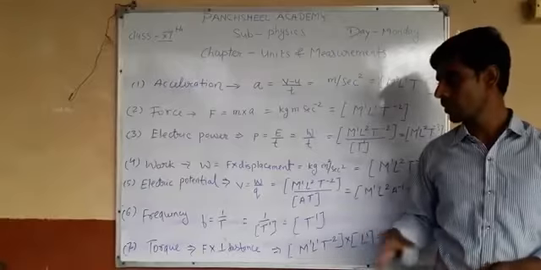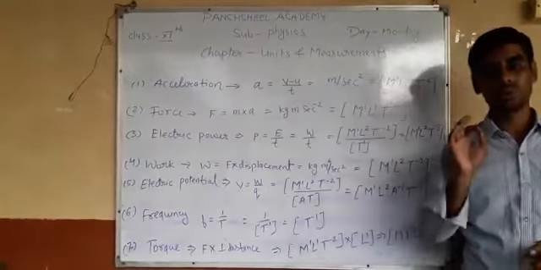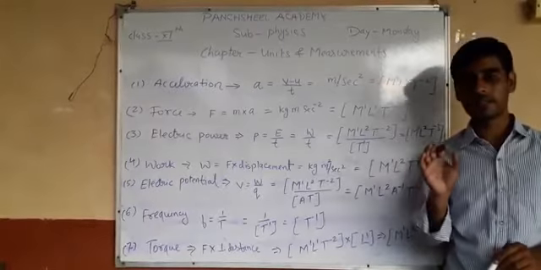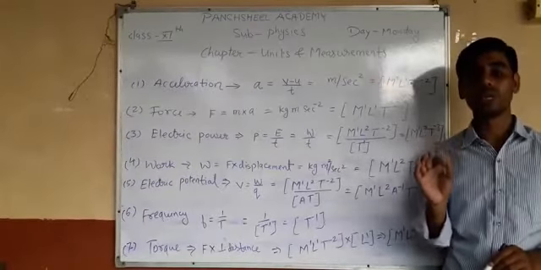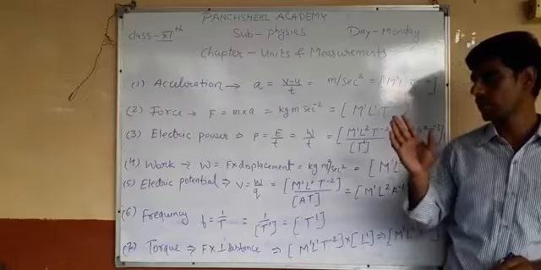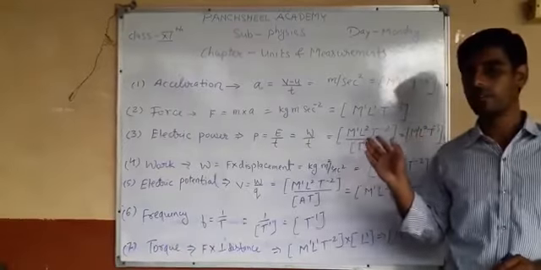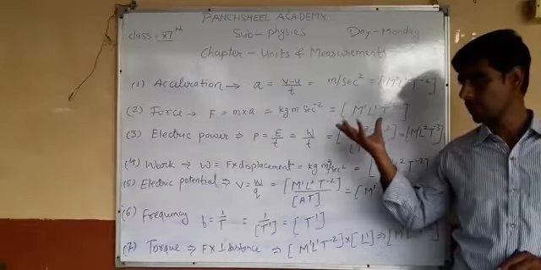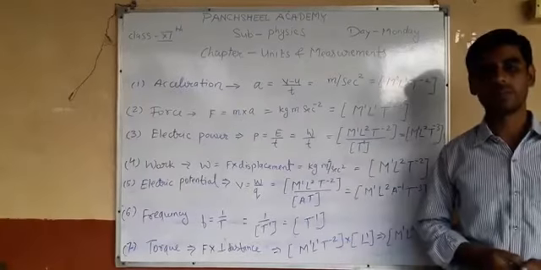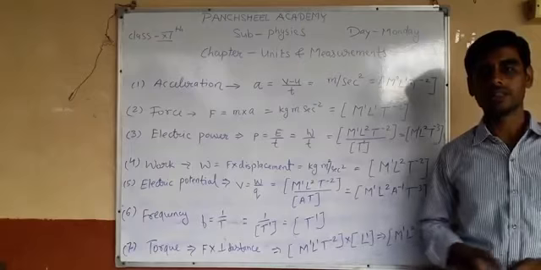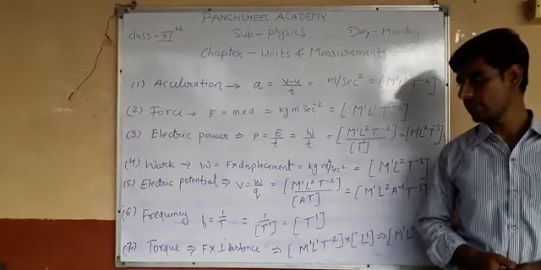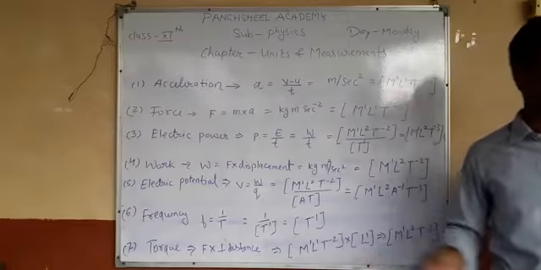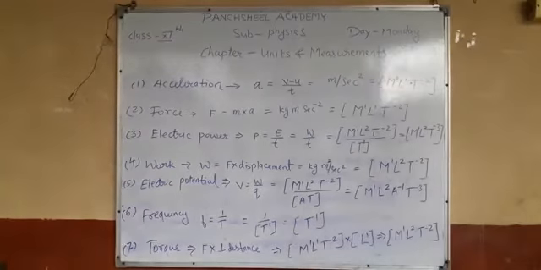So you must write at least 15 to 20 dimension formulas and their equations, because the dimension formula is generally asked in your exams. Okay, so write this dimension formula in your fair copy.